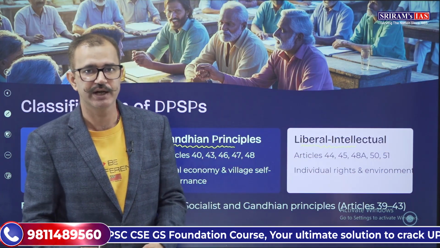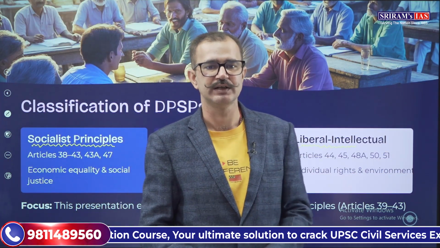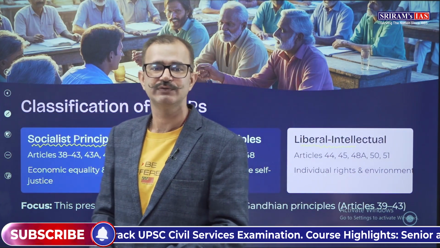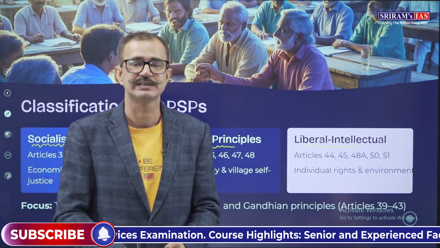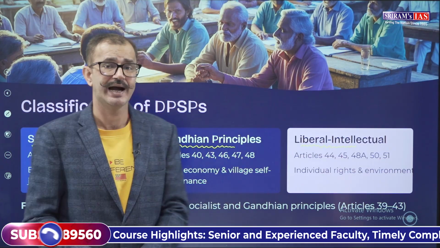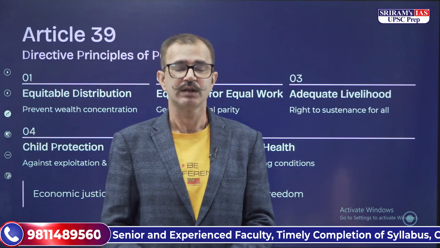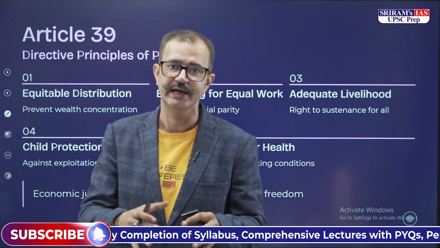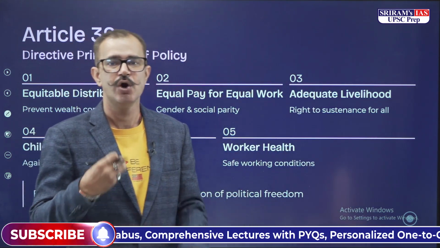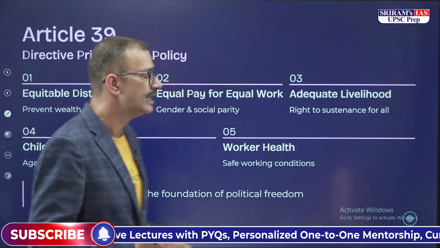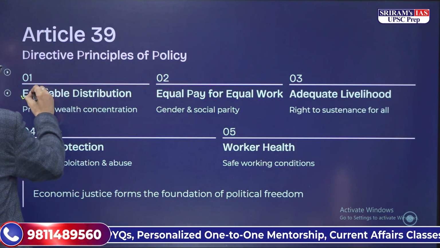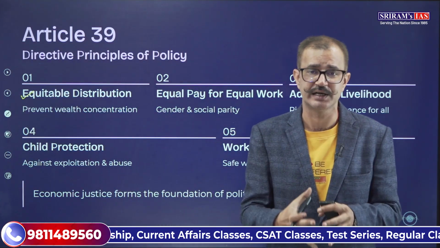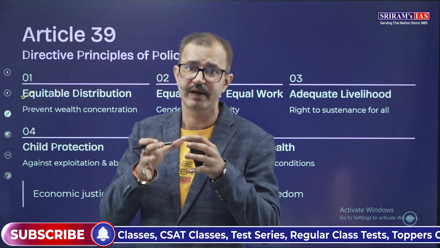In today's session, in the first half of the directive principles, we'll be discussing the socialist as well as the economic and Gandhian principles that have been laid down from Article 39 to Article 43. The first is Article 39, which lays down various principles for economic justice, for example, equitable distribution, and it prevents the concentration of wealth in very few hands.